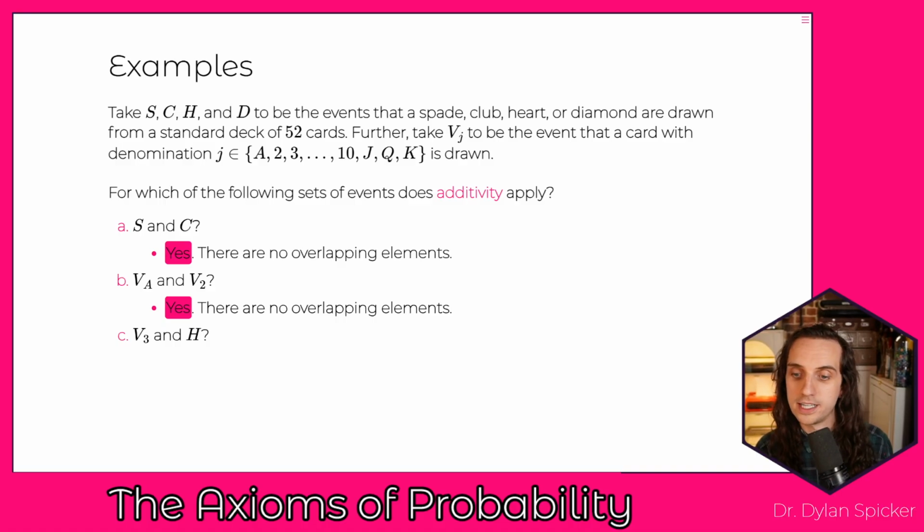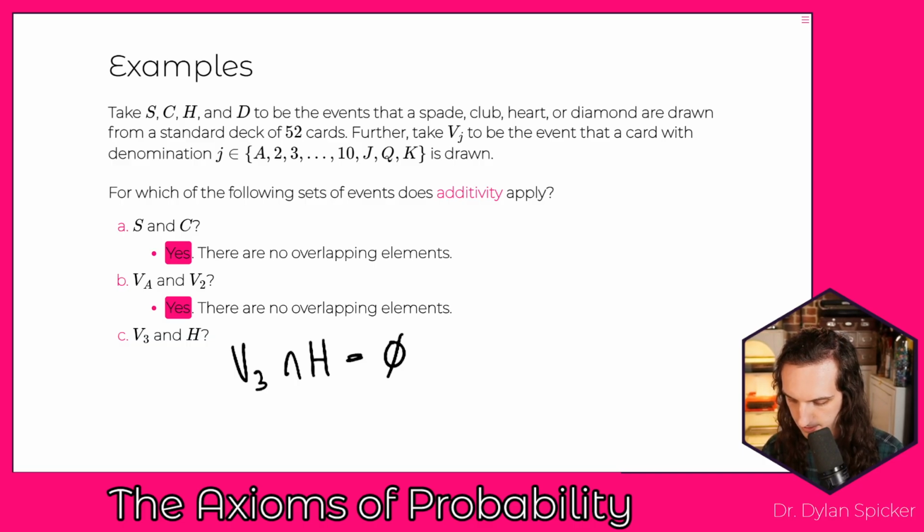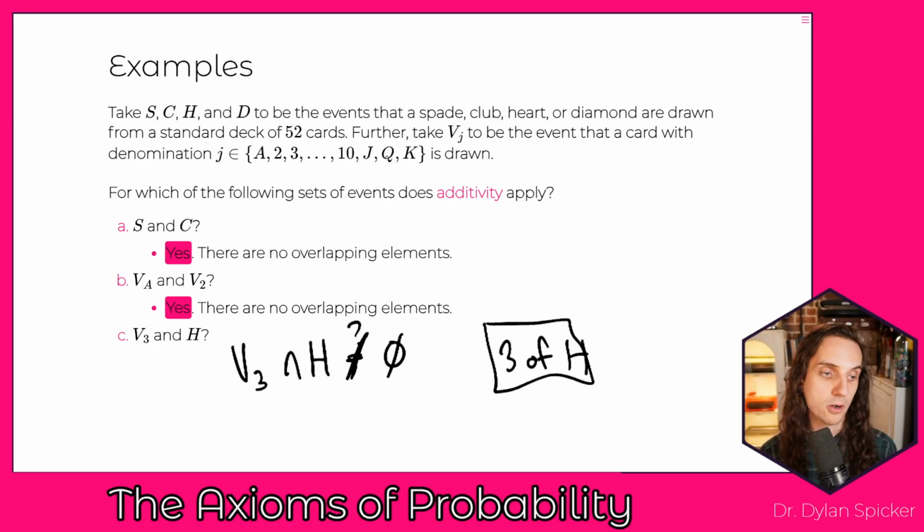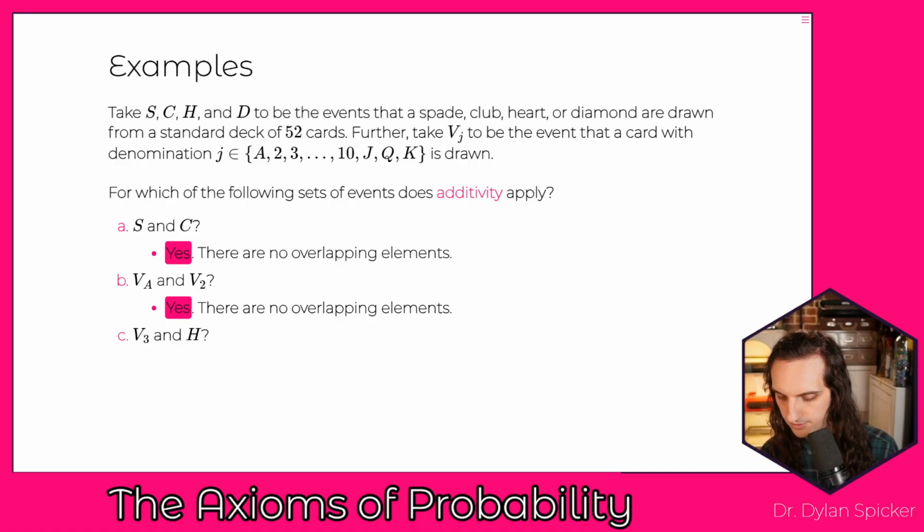What about V_3 and hearts? In other words, is V_3 intersect hearts equal to the empty set? Is that the case? And here the answer is going to be no, because we can take the 3 of hearts. The 3 of hearts is going to be both in V_3 and in H, and as a result, we're not going to have additivity here.